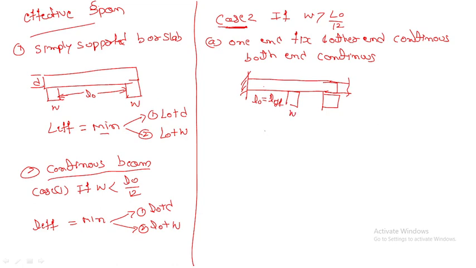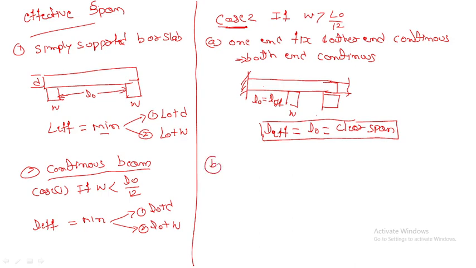So L naught or L effective is equal to, the formula is L naught or clear span. You have to only take the clear span, right? This is about when one end is fixed and the other end is free, or both ends are continuous.